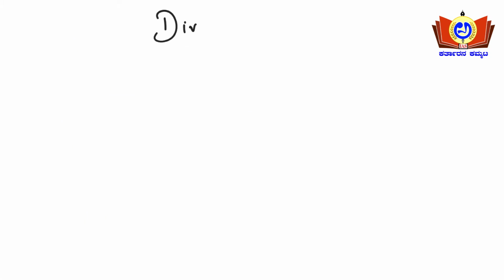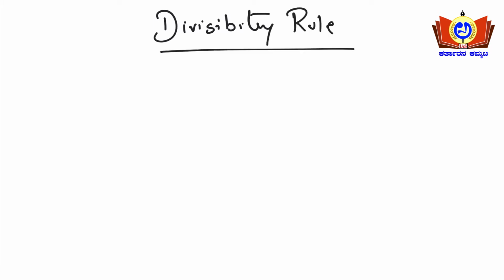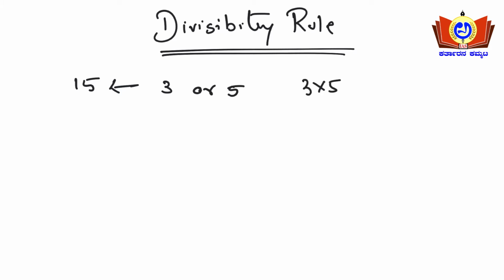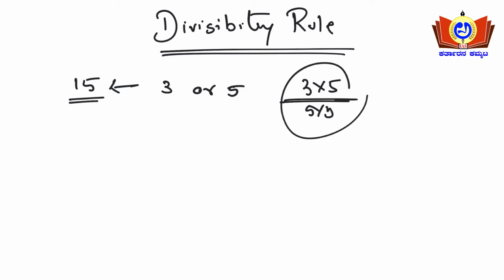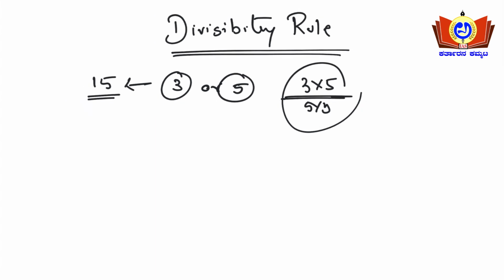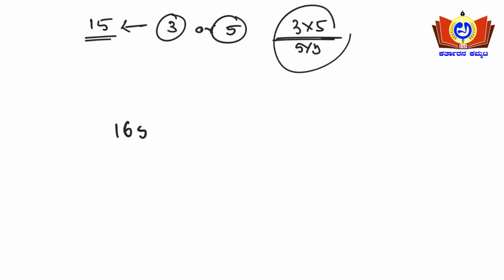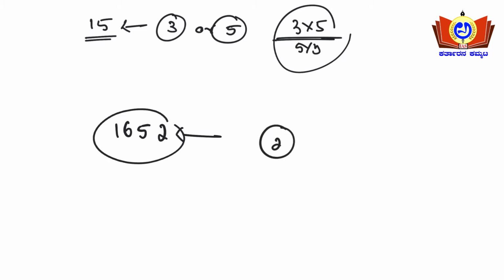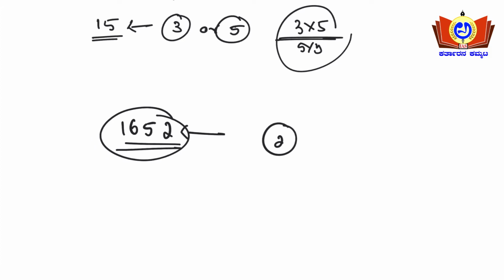So divisibility rule. Any small number can be identified, right? Say for example 15. This can be divided by 3 or 5. We know that, right? 3 into 5 is 15 and 5 into 3 is also 15 here. Yes or no? Hence the number 15 can be divided by 3 as well as 5. For smaller numbers, we can say it is actually easier. Say for example 1652, this can be divided by 2. How? What is the divisibility rule for that? I'll be explaining one with an example here.